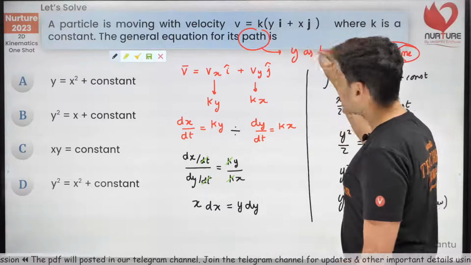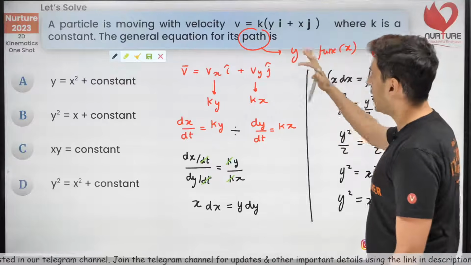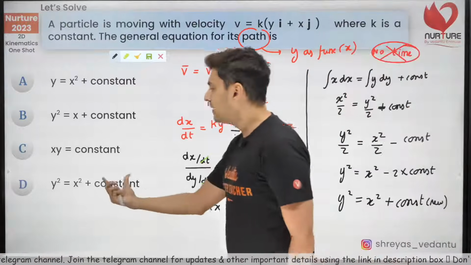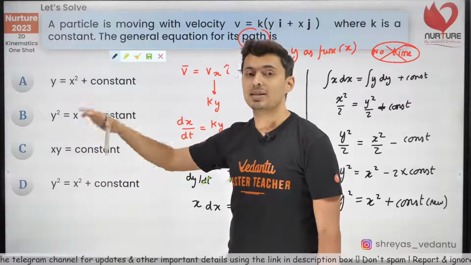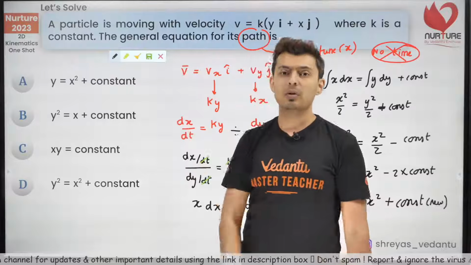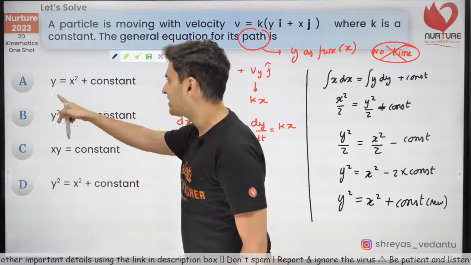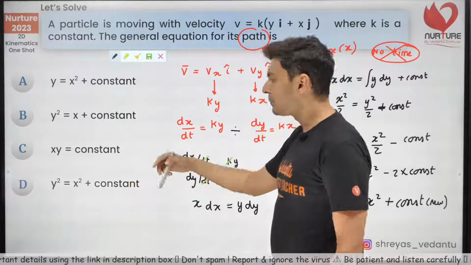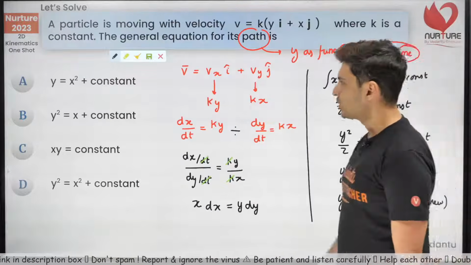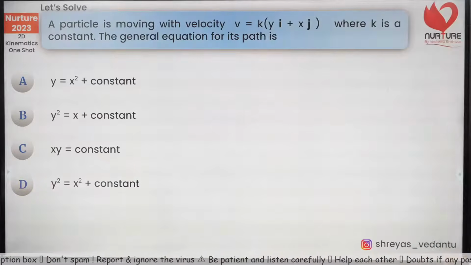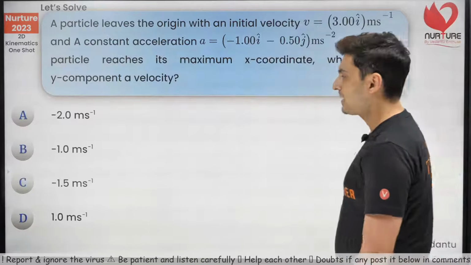By the way, x can also be a function of y. There is no hard and fast rule that y has to be a function of x. Even if there was an option saying x square is equal to y square plus constant, that option also would have been correct. But there is no such option. You can see there is no y square, there is no x square. So had there been such an option, it would also be correct. So what a brilliant question, guys, where we had to eliminate time out of the equation. Let's move on. Option D was correct.